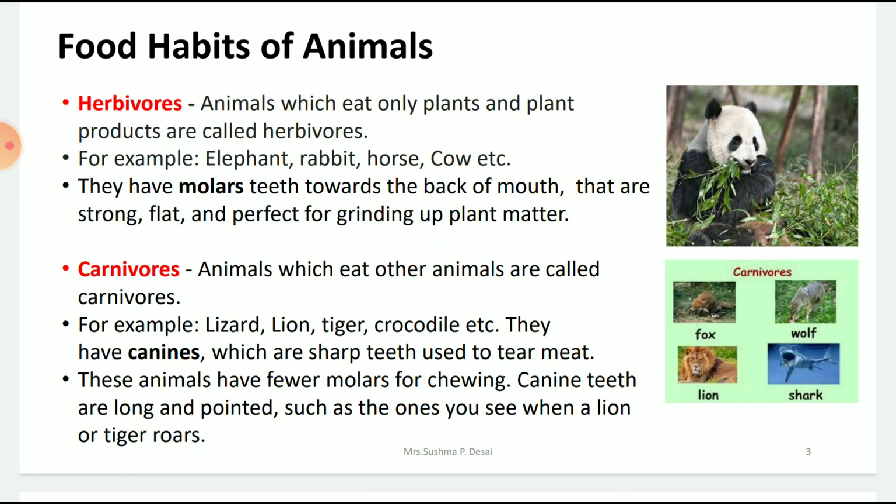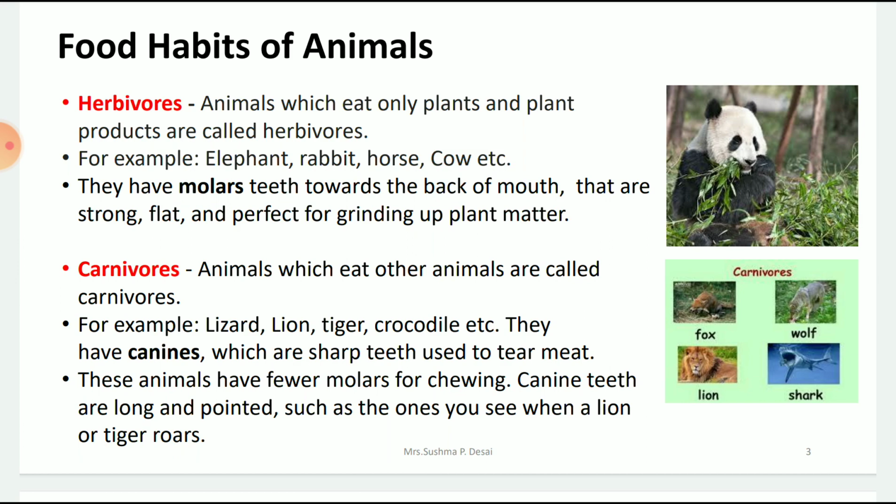For example, a squirrel eats nuts. And if you have seen nuts, they're quite hard. So in order to bite and break those nuts, the squirrels have sharp teeth in the front of each jaw, that is two on top and two below. So they have sharp cutting teeth. This is specifically in some such animals like squirrel.